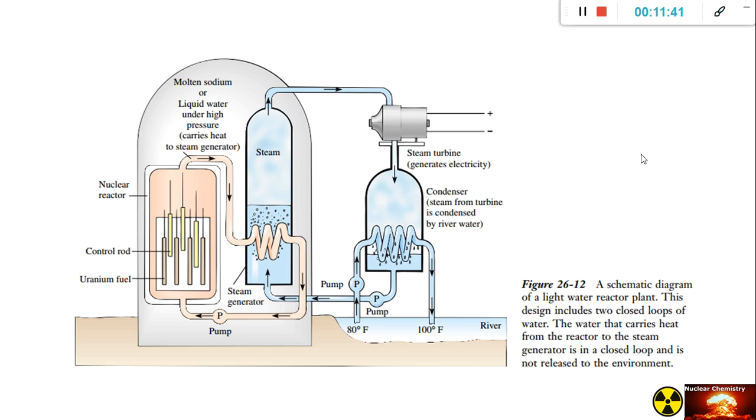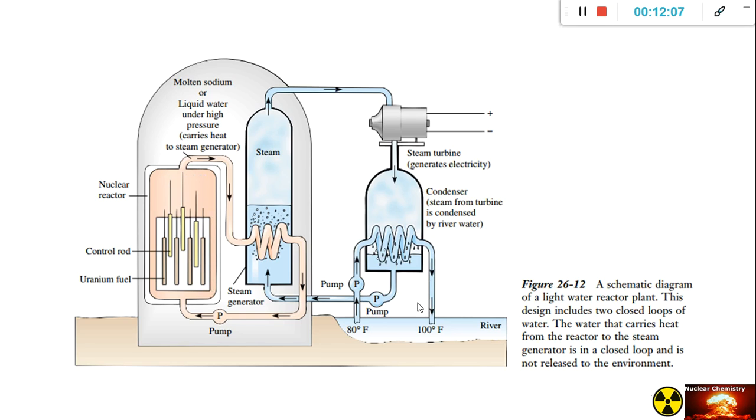So we have here a schematic diagram of a light water reactor plant. It is simplified, like earlier. So we have here the uranium fuel, this one, the control rod, and this one is the whole nuclear reactor.